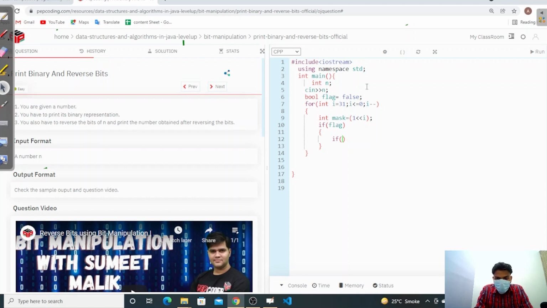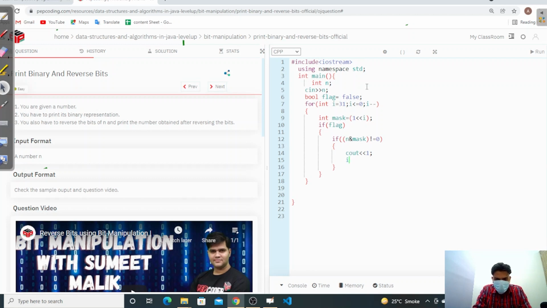But we also have to check what type of value n AND mask will give. If it is not 0, then we have to print the 1. Why? Because when we take AND with the mask, the AND operation will provide the same value. If there is a 1, it will provide a 1. If there is a 0, it will provide 0. Okay, simple.